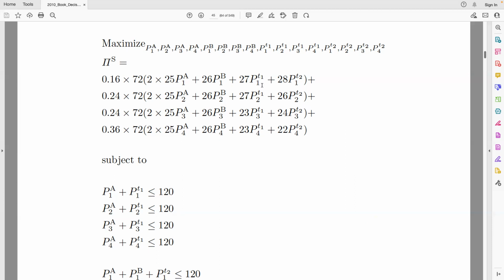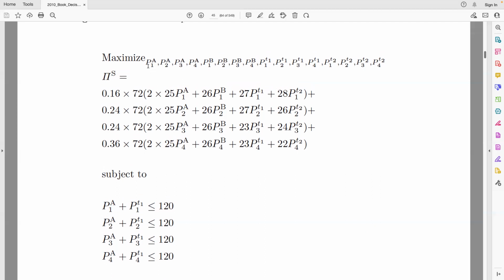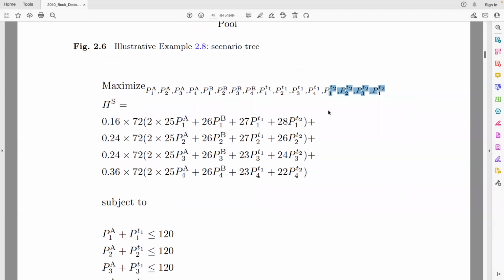this is the first period, for each of the scenarios. We have 27 and 23. And then we have the second period for all the scenarios and each corresponding price. Notice that there are 4 variables for the power of contract A for the 4 different scenarios. Same for contract B, same for the first period, same for the second period, because we are modeling this problem using a scenario-based approach. So each variable corresponds to each scenario.